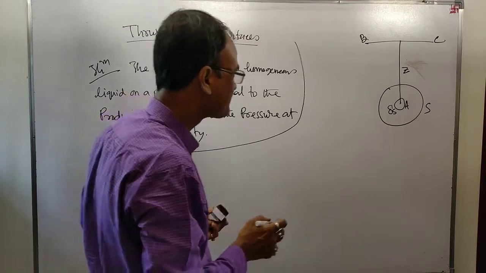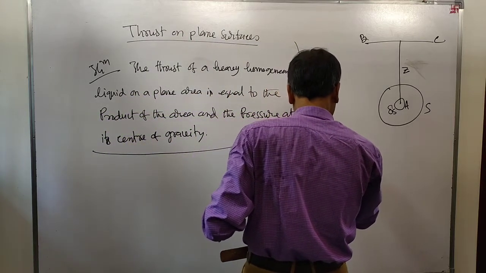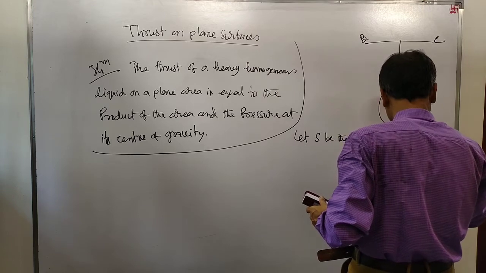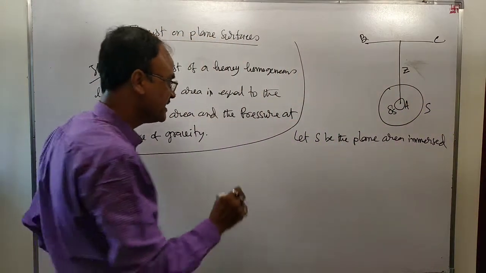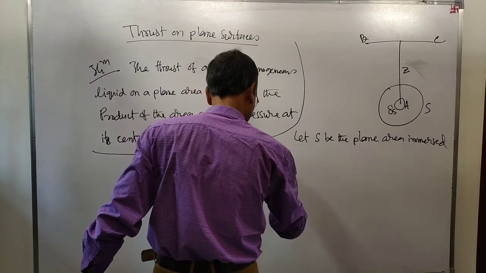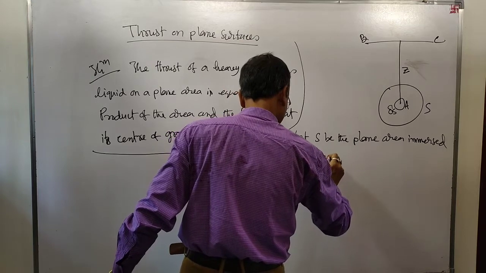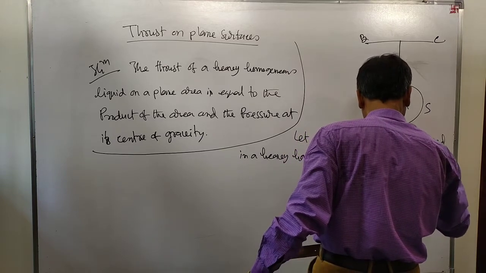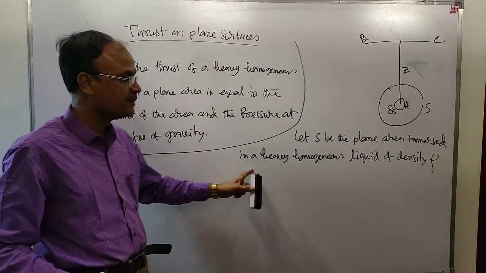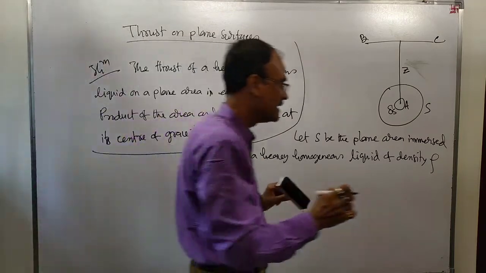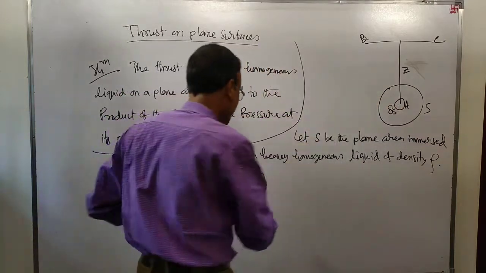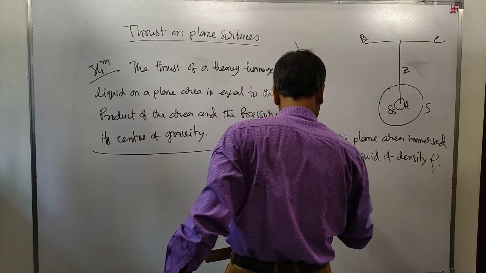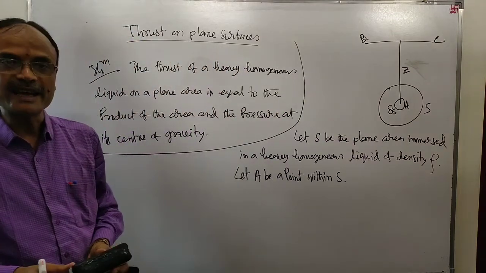Let me write first. Let S be the plane area immersed in a heavy homogeneous liquid of density rho. Next, let A be a point within S.